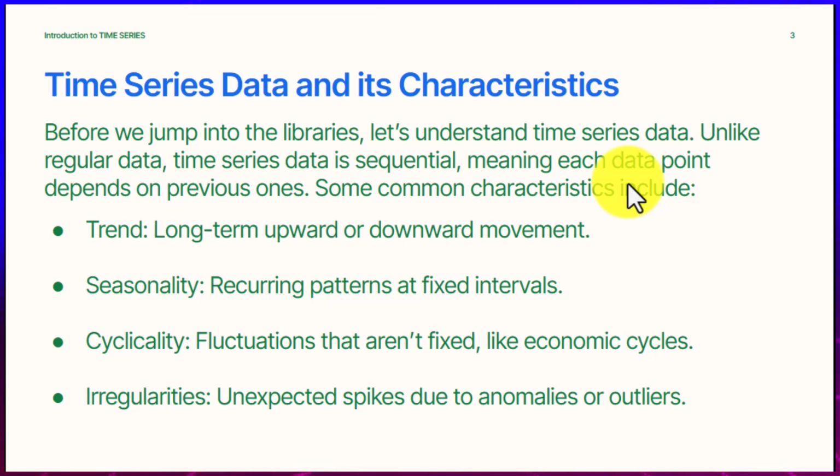The next thing we'll talk about is time series data and its characteristics. So before we jump into the libraries that we are going to be using, let's understand time series data. Unlike regular data, time series data is sequential, meaning that each data point depends on the previous one. Some common characteristics include trends, which are long-term upward or downward movements; seasonality, recurring patterns at a fixed interval; cyclicality, which is fluctuations that are not fixed, like economic cycles; and irregularities, unexpected spikes due to anomalies or outliers. These are some of the characteristics of time series.